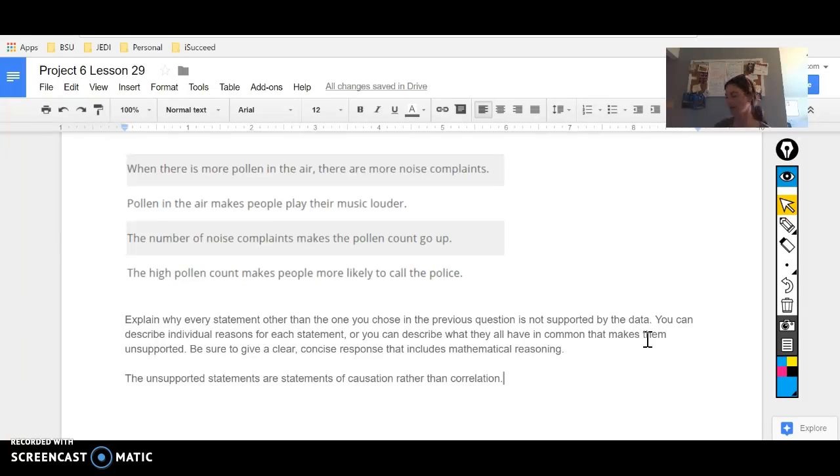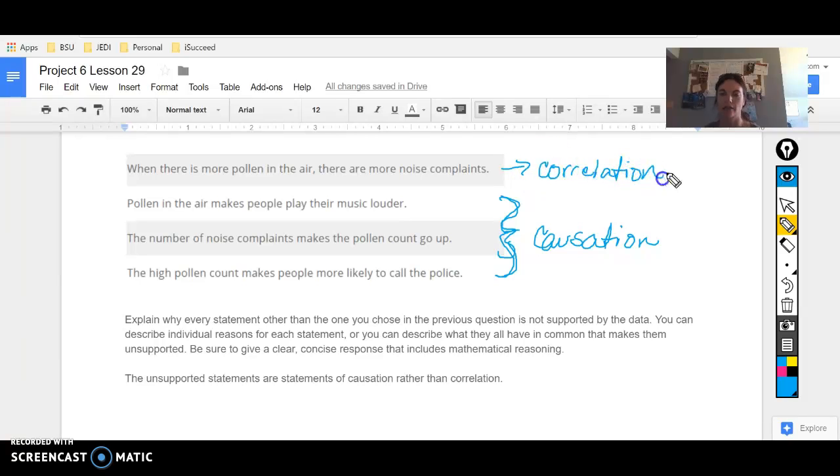So does that make sense? All three of these were identifying a potential cause, and this is acknowledging a correlation. The correlation is shown on the graph. The causation is kind of what you might derive from that, but you can't necessarily prove it based on the graph.